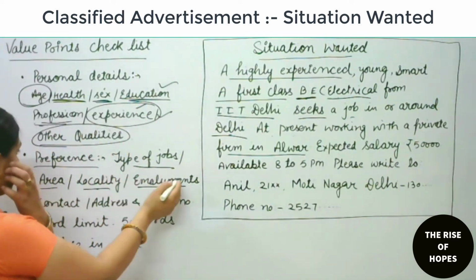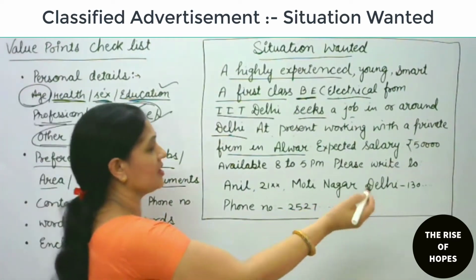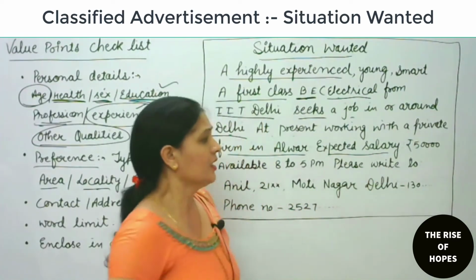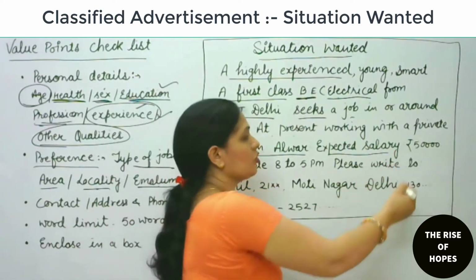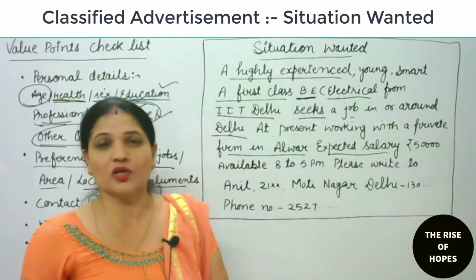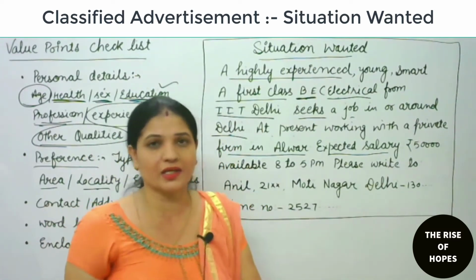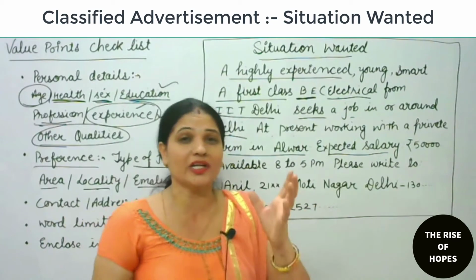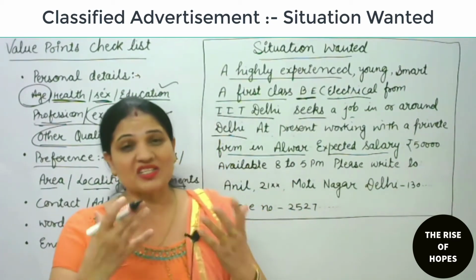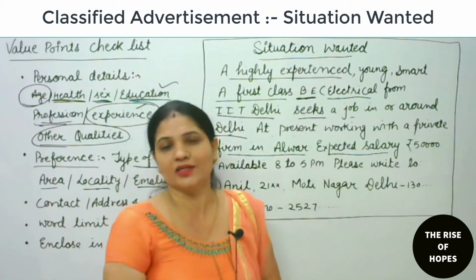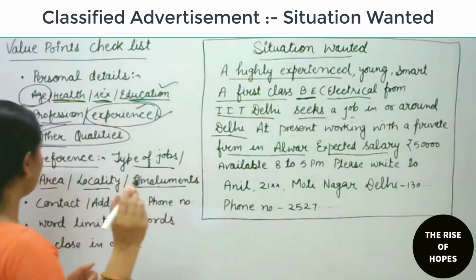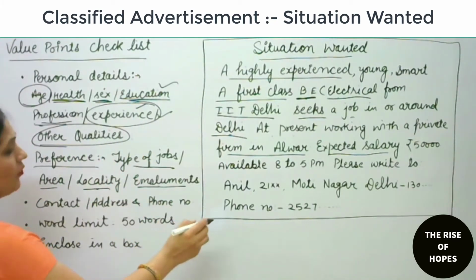Okay. Now emoluments. Emoluments is salary, expected salary. He or she needs rupees 50,000. Okay, 50,000 is the expected salary. Only that firm can contact the candidate which can offer this salary. Okay, around this, then contact address and phone number.